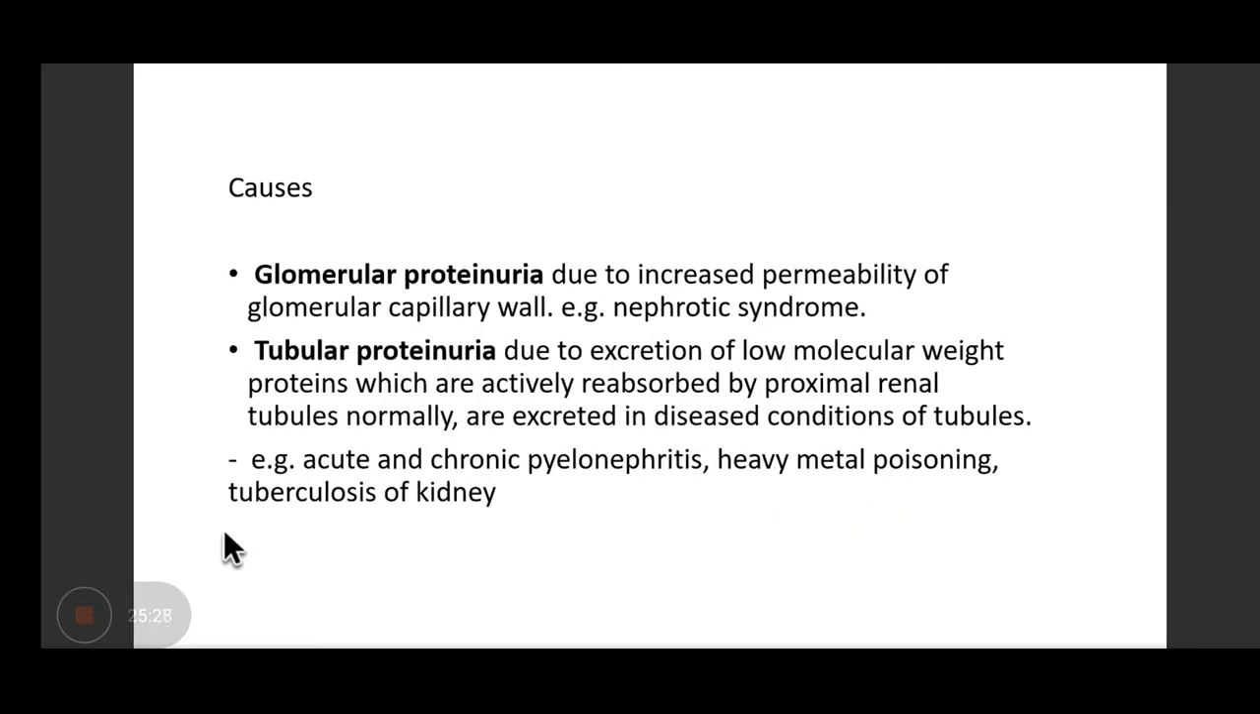So types of proteinuria, it can be glomerular or tubular. Glomerular proteinuria is because of increased permeability of glomerular capillary wall, which is seen in nephrotic syndrome. Then tubular proteinuria is because of the excretion of low molecular weight proteins, which in a healthy person are actively reabsorbed by the proximal renal tubules. But when the tubules are damaged or diseased, these are excreted out, like in acute and chronic pyelonephritis, heavy metal poisoning, or tuberculosis of kidney.